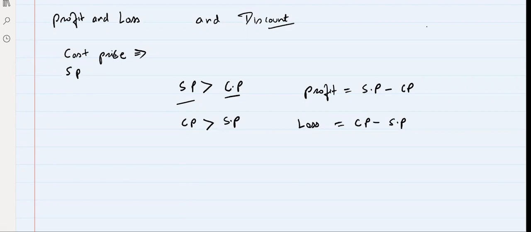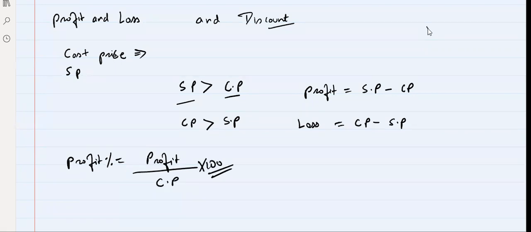Now, after this, we have two more terms, which is profit percentage. So what is profit percent? Profit percent is profit divided by cost price into 100. In the same way, what is loss percent? Loss percent is loss divided by cost price into 100. Now these are the terms which we have to study in profit and loss. Right, everyone?